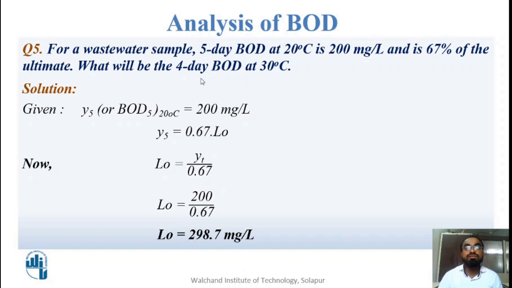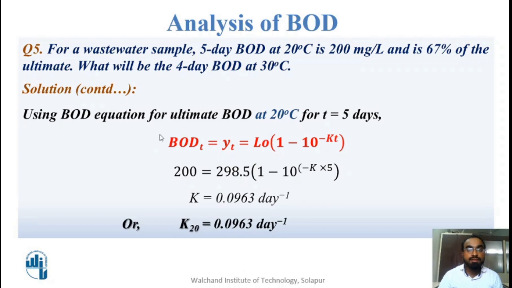Now, in the condition of 20 degrees Celsius, I have the ultimate BOD, I have YT, I have time. By that, I can calculate the rate constant, because out of 4 parameters, 3 are known to me now. Applying the BOD equation, YT is equal to L0 times (1 minus 10 raised to minus KT), I will use the values calculated earlier. 200 is equal to 298.5 times (1 minus 10 raised to minus k into 5).